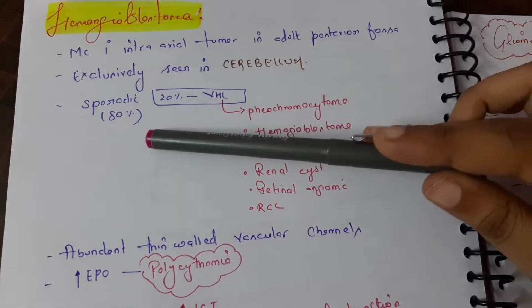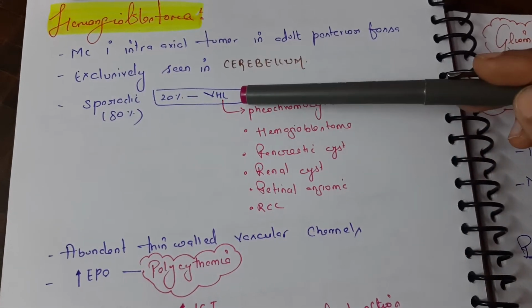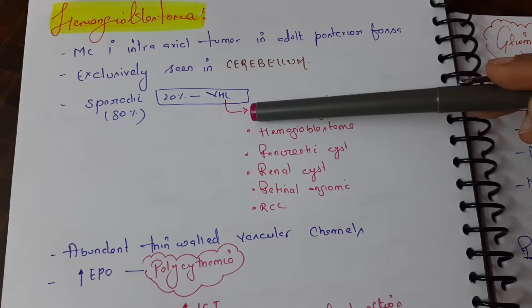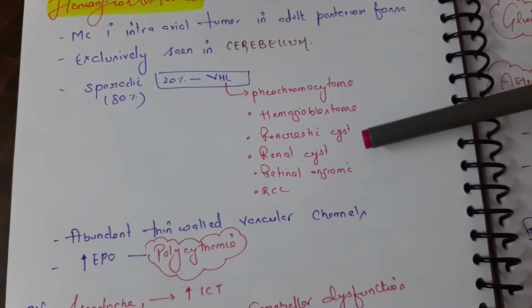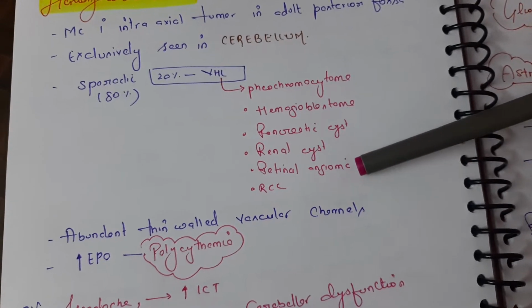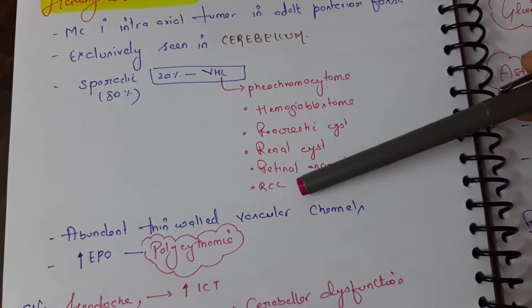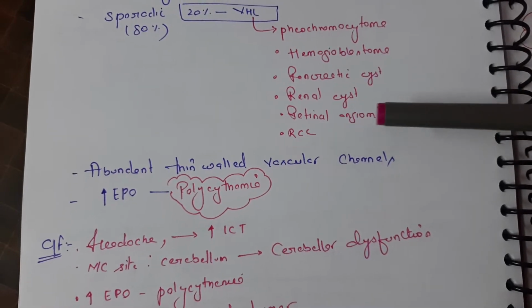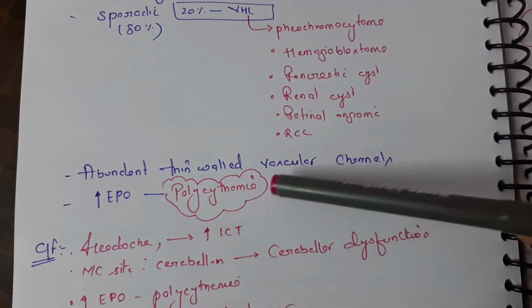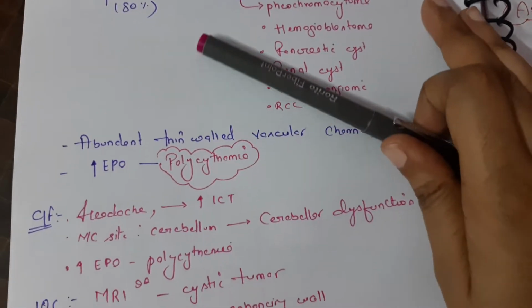It is sporadic in 80%, and 20% is associated with von Hippel-Lindau syndrome, that is pheochromocytoma, hemangioblastoma, pancreatic cyst, renal cyst, retinal angioma and renal cell carcinoma. It has abundant, thin-walled vascular channels, and an increase in EPO can be seen, that is the polycythemia.